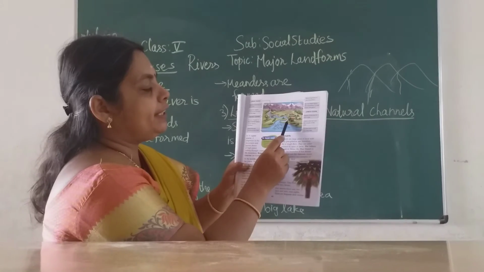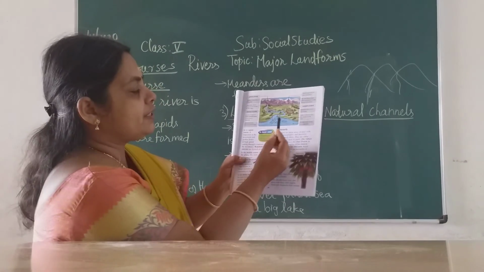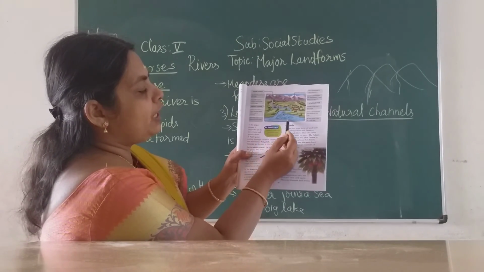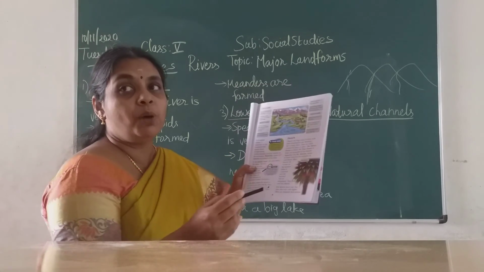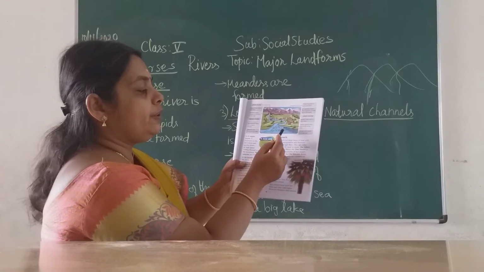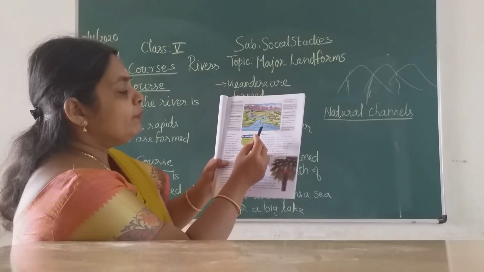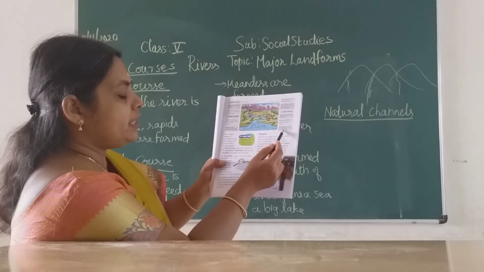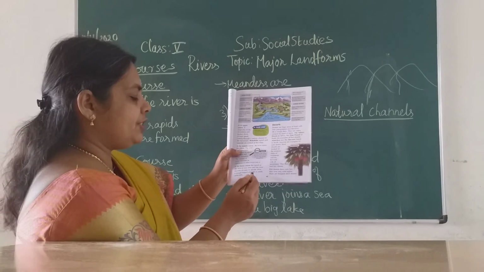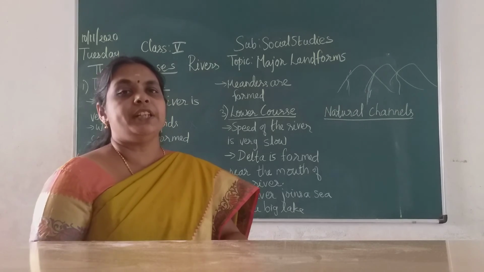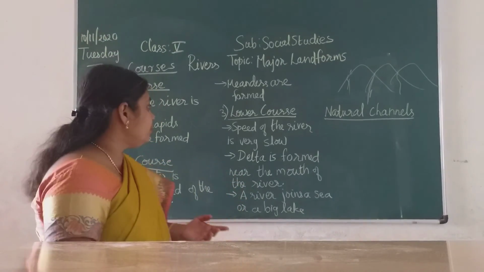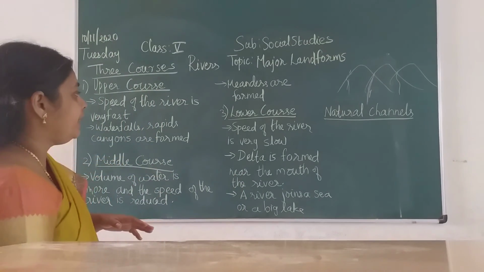It forms a triangular delta. This is the form of a triangular delta. You can get small islands when a river joins a sea or a big lake. This delta is a fertile region, so much agricultural activity can take place.